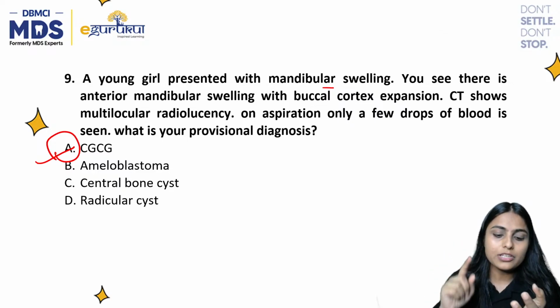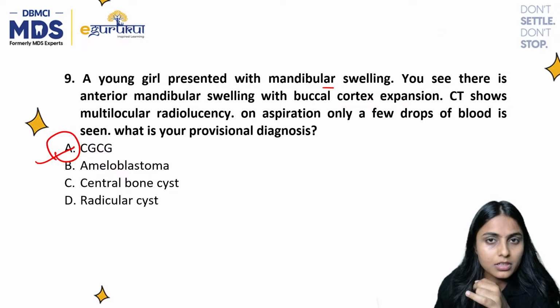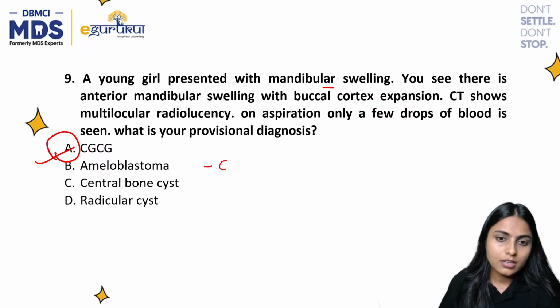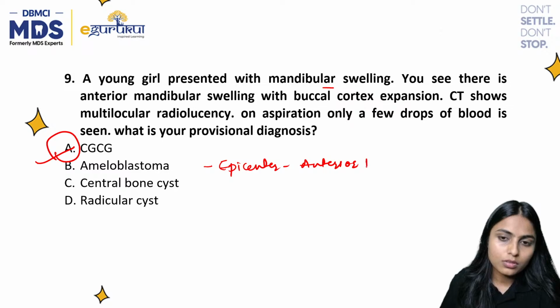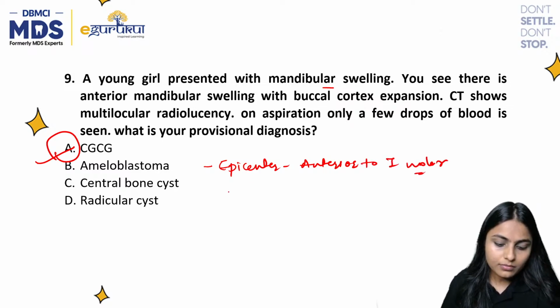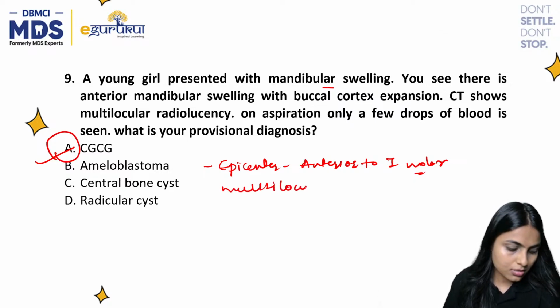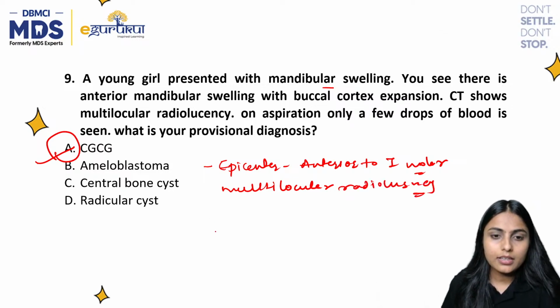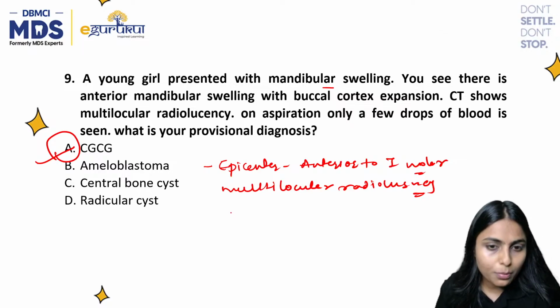First of all, the mention of anterior mandible, because the epicenter of CGCG is anterior to the first molar. Multilocular radiolucency, of course, is seen. And on aspiration, a few drops of blood.